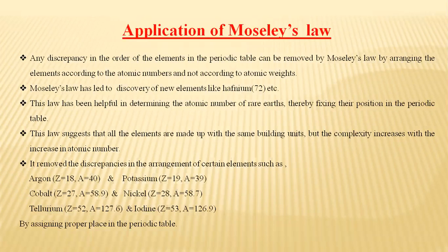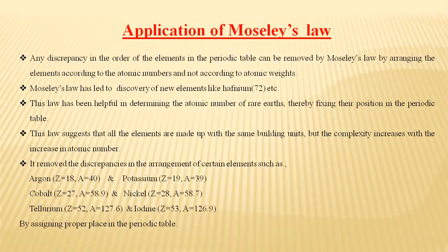According to Moseley's law, I am again stating, it is the atomic number and not the atomic weight of an element which determines its characteristic properties, both physical and chemical. So, the atoms are arranged in the periodic table according to the atomic numbers and not according to the atomic weight. So, the discrepancy was in the order of certain elements from the point of view of their atomic weight.